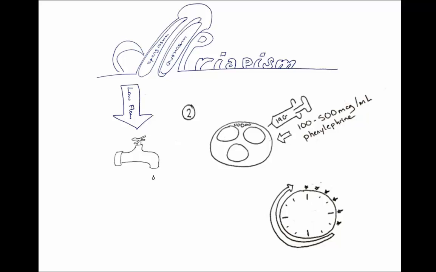You use the same needle and syringe setup, except this time you inject 1 milliliter of solution prior to attempting to withdraw. The recommended solution for injection is approximately 100 to 500 micrograms of phenylephrine per milliliter of injected fluid. Formal recommendations state that this should be done every 3 to 5 minutes for 1 hour prior to progressing to surgical repair, by which time hopefully urology is on their way.